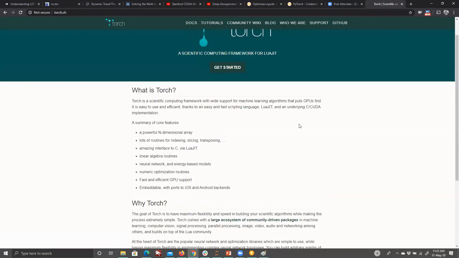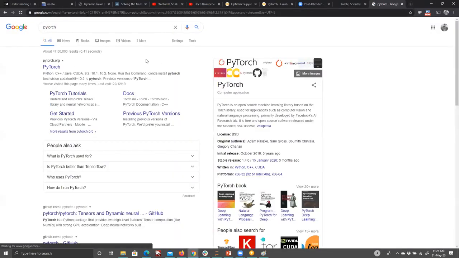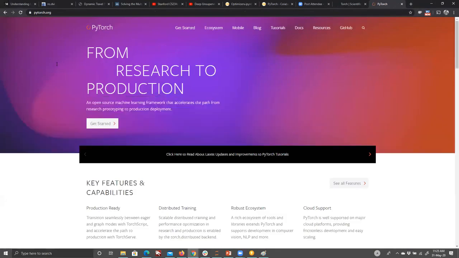What Soumith and the others thought was, let's make a GitHub project where we can attach a Python interface to Torch. Facebook funded that and adopted it as its own default as well. And that gave rise to PyTorch. So this is funded, and just as TensorFlow is maintained by Google, this is maintained by Facebook now.